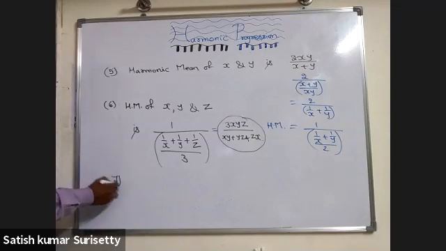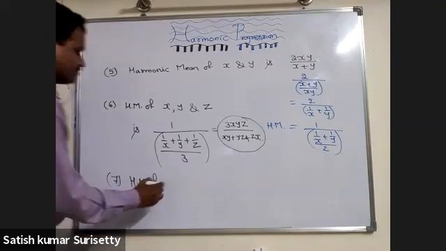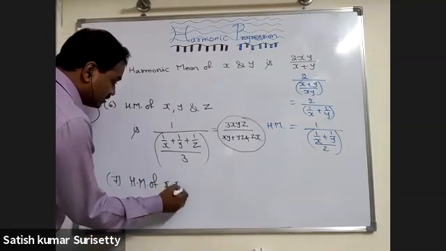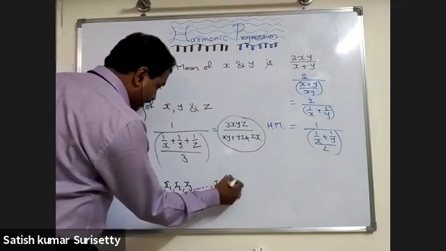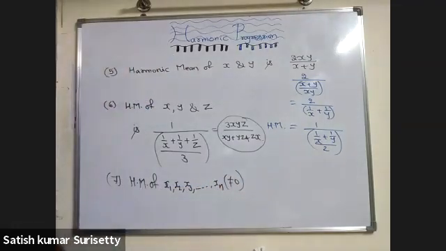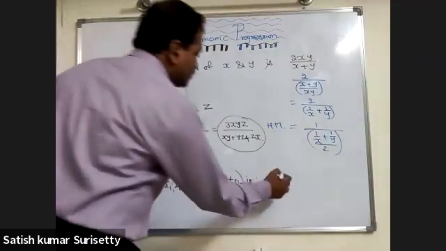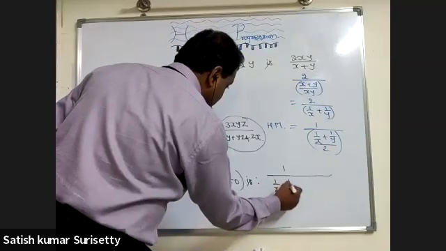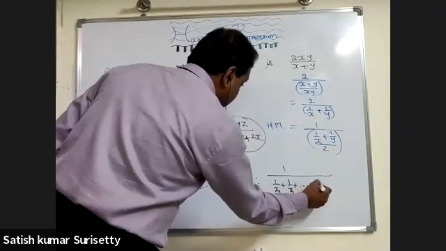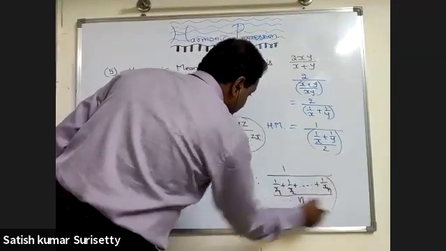So in the same manner, the harmonic mean of x1, x2, x3 and so on up to xn, all non-zero, is 1 upon (1 by x1 plus 1 by x2 plus and so on 1 by xn) upon n.